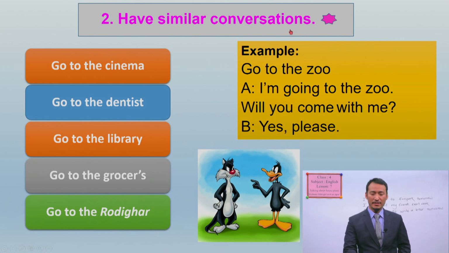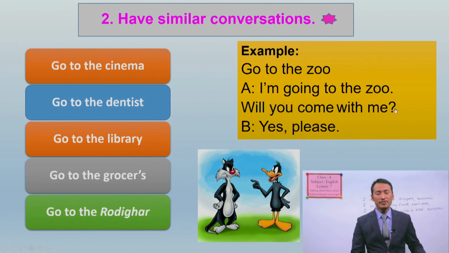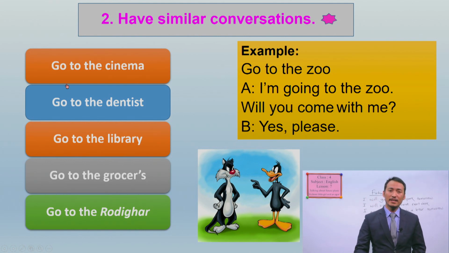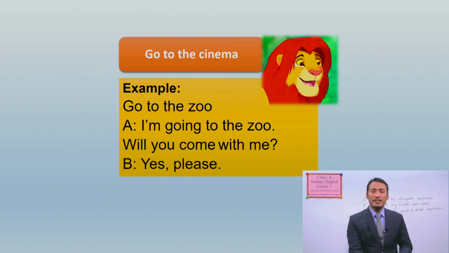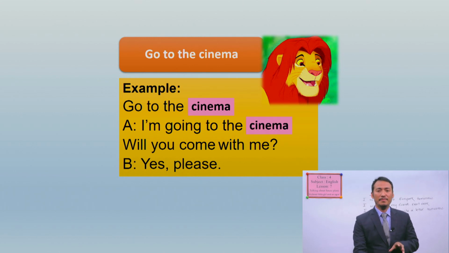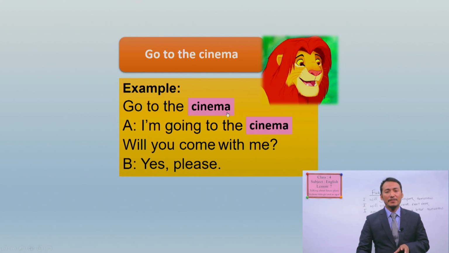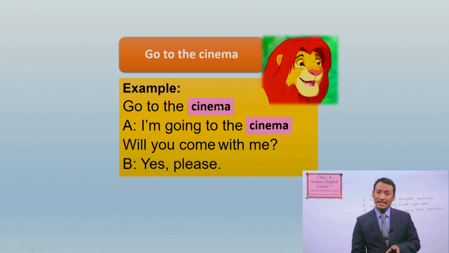Like you're going to the zoo is given here. I'm going to the zoo. Will you come with me? Yes, please. You can say in the similar way for going to the cinema. Instead of go to the zoo, we have going to the cinema. I'm going to the cinema. Will you come with me? You have to replace the place, and you can make your conversation according to the given task.